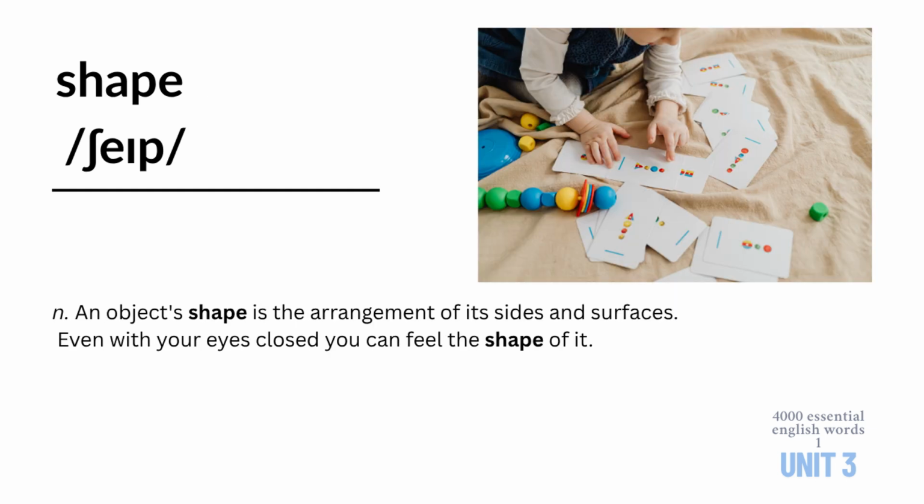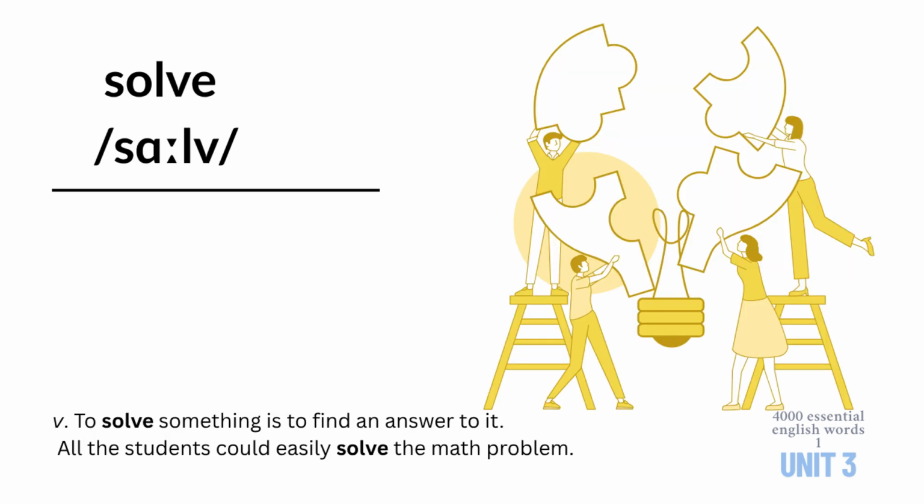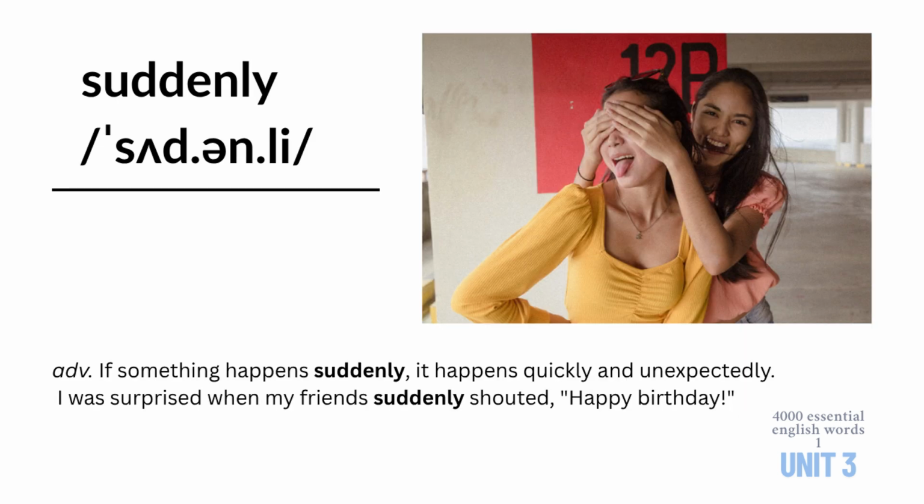Shape. An object's shape is the arrangement of its sides and surfaces. Even with your eyes closed, you can feel the shape of it. Solve. To solve something is to find an answer to it. All the students could easily solve the math problem. Suddenly. If something happens suddenly, it happens quickly and unexpectedly. I was surprised when my friends suddenly shouted, "Happy birthday!"